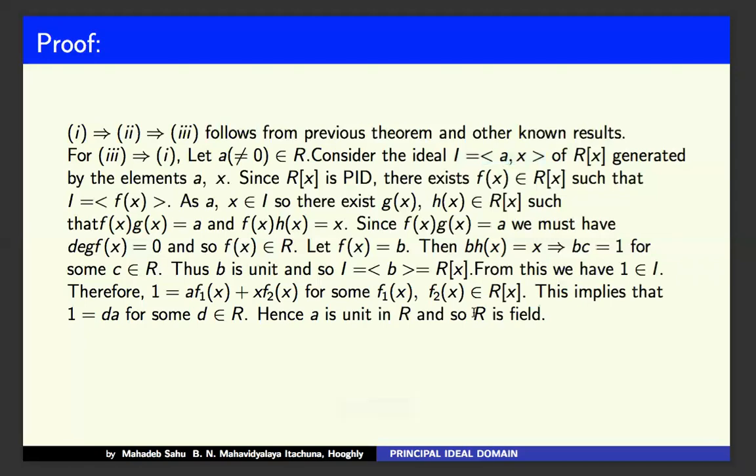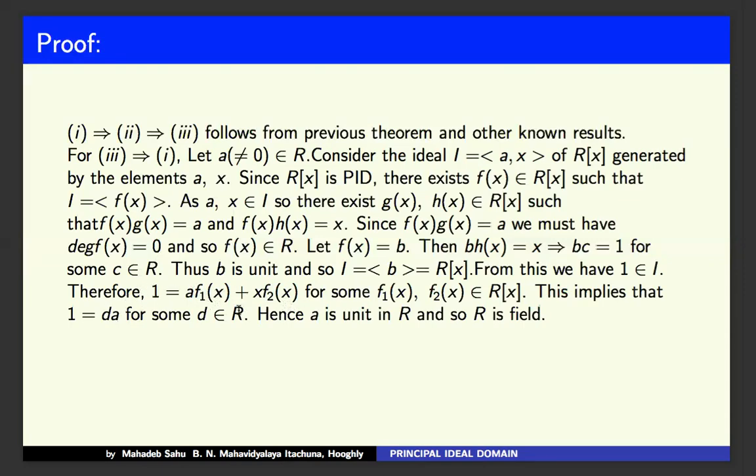Look at this structure. Whatever may be f2(x), all its terms contain a degree of x which is not 0. But f1(x) is a constant. So the only possibility is that the constant term of f1(x) multiplied by a becomes 1 when we equate both sides.